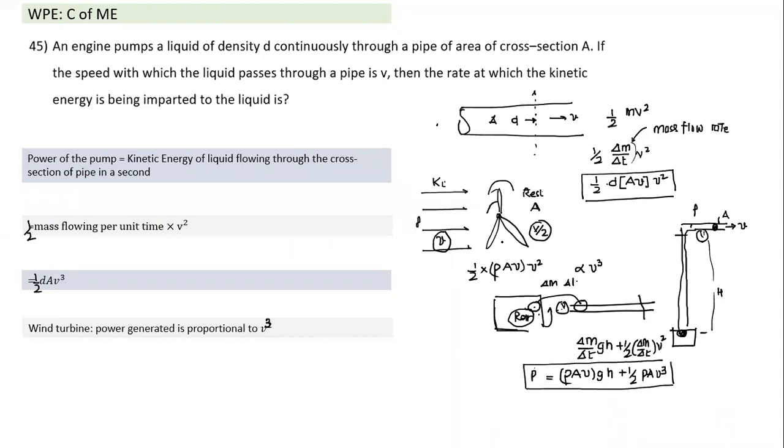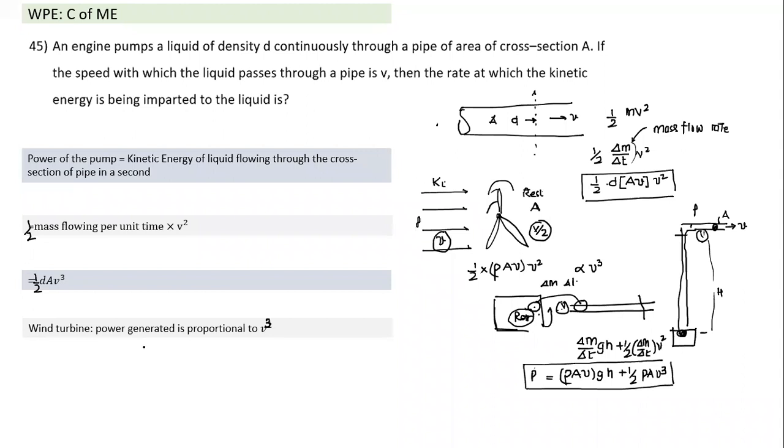Turbine is exactly the reverse. If you stand behind the turbine, it would be like a fan. If the wind is blowing at a good speed, when it comes past the fan, it has slowed down. Because all the air molecules have hit the blades of the turbine and imparted their kinetic energy in the form of rotational energy of the turbine, and the wind has lost its kinetic energy. The wind will slow down. That's what happens in the case of a turbine.